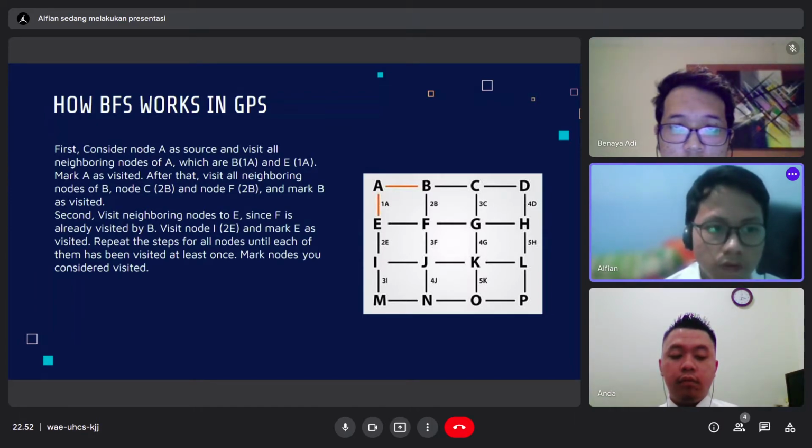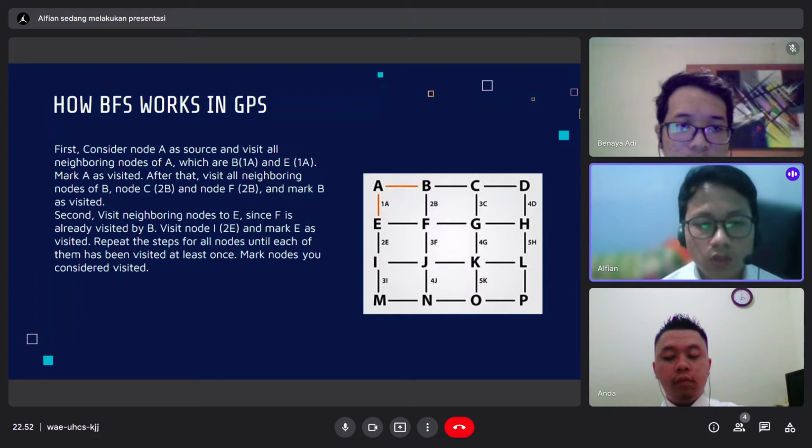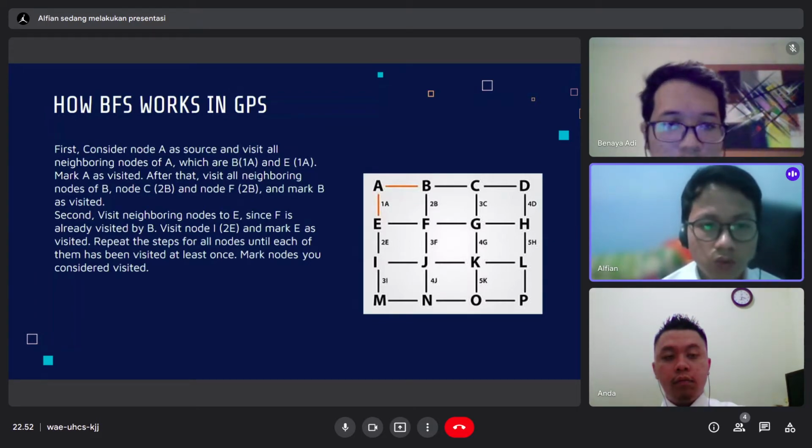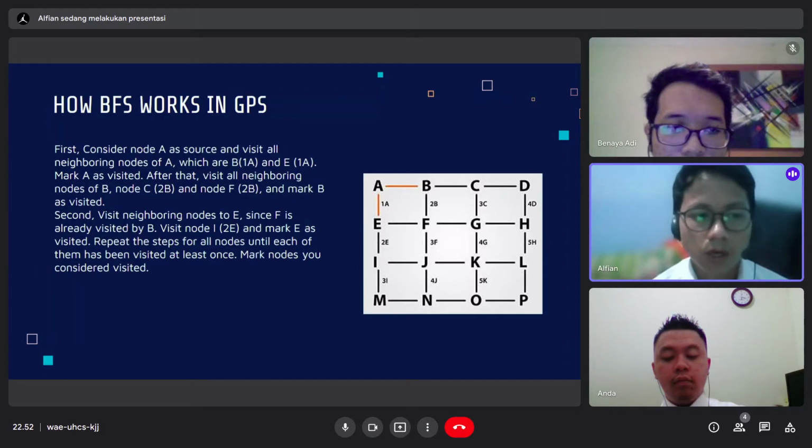Second, visit the neighboring nodes of E, since F is already visited by B. Visit node I from E and mark E as visited. Repeat the step for all nodes until each of them has been visited at least once.